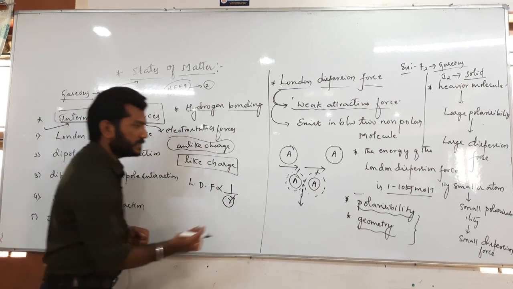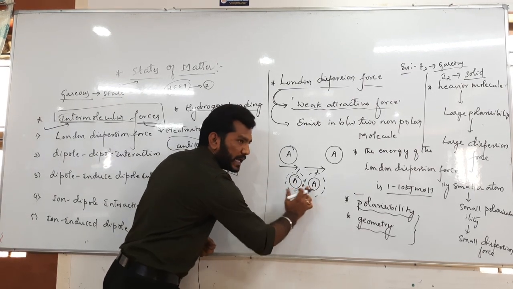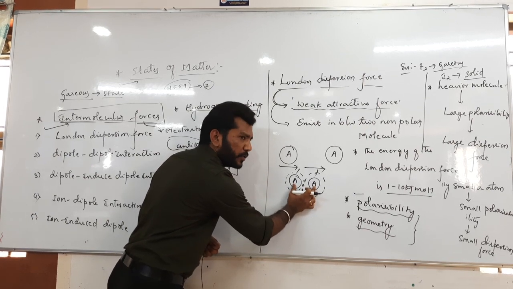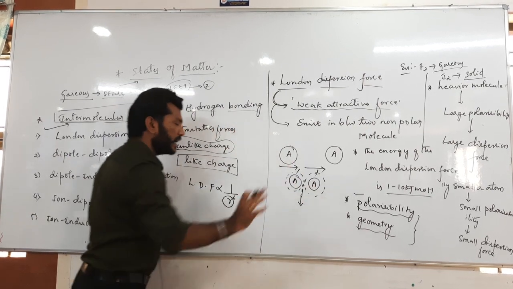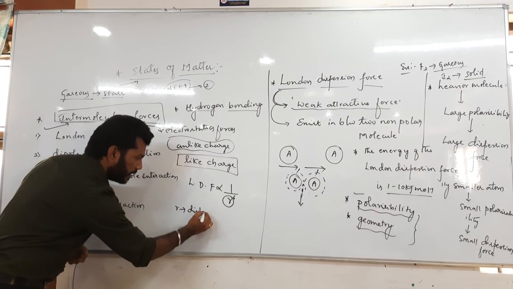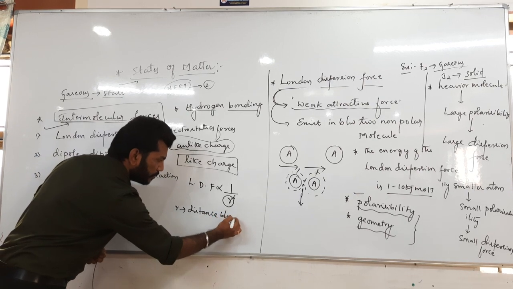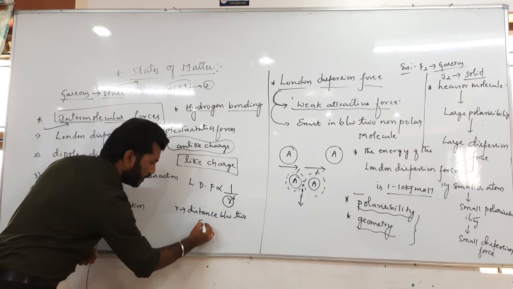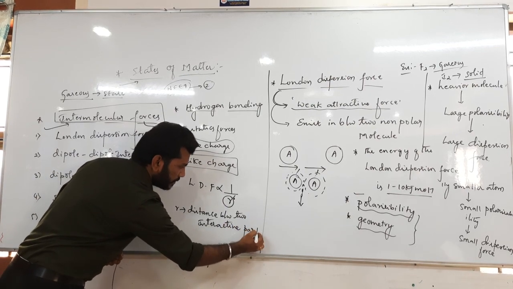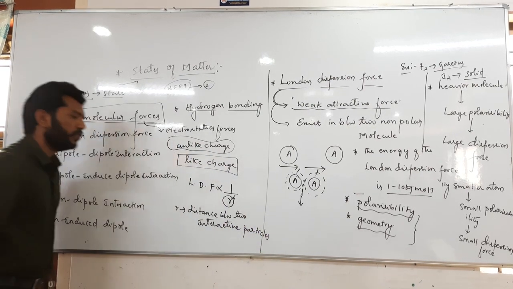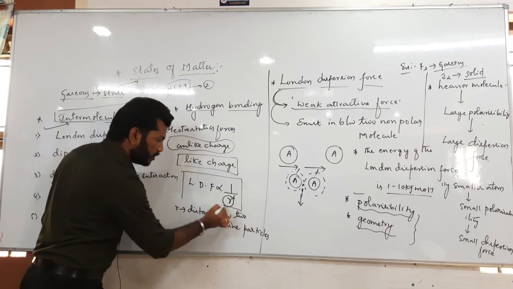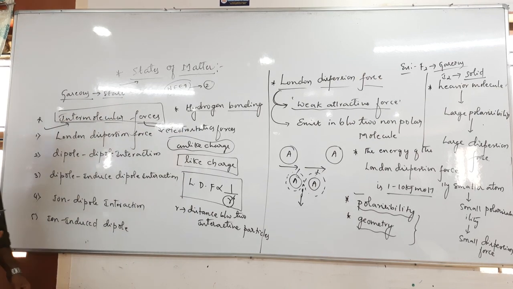R is nothing but the distance between the two interacting species, the two non-polar molecules or non-polar atoms. So the London dispersion force is always proportional to 1 by the 6th power of R.